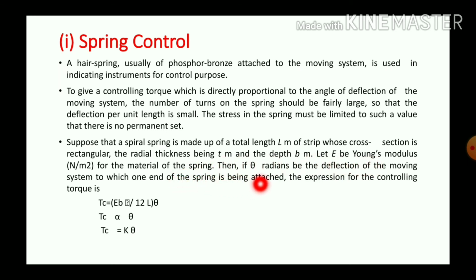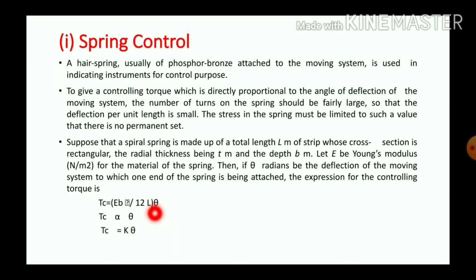Then, if theta radians is the deflection of the moving system to which one end of the spring is attached, the expression for the controlling torque is Tc = E B T^3 θ / (12 L).